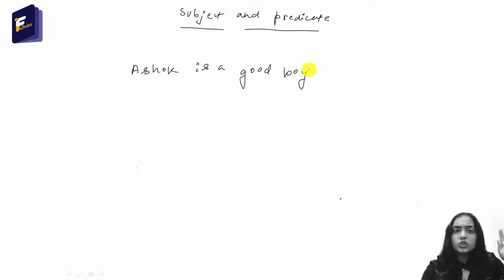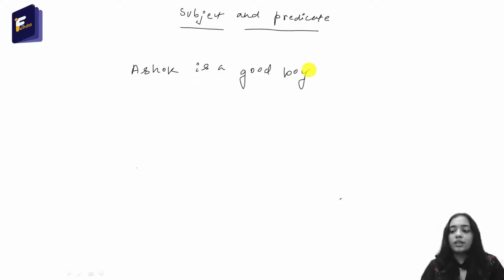Now we are speaking about Ashok and we are saying that he is a good boy. So here are two parts. One is the person we are speaking about and the second is what we are saying about that person.